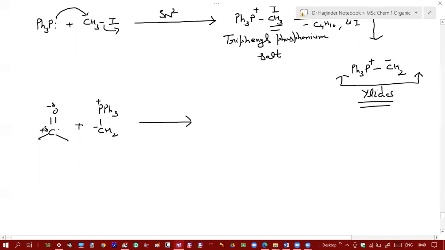So this carbanion will attack on this carbon, and these pi electrons will shift to oxygen. So this will become CH2, O negative. Then here it will become triphenyl phosphorus positive like this. Okay, I have written one extra step here.